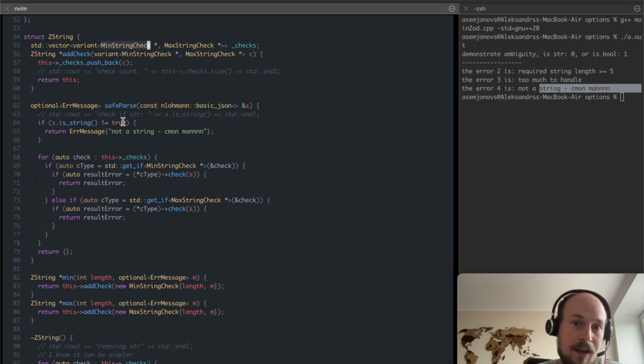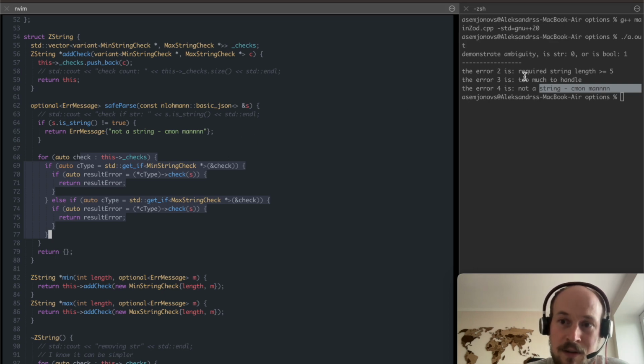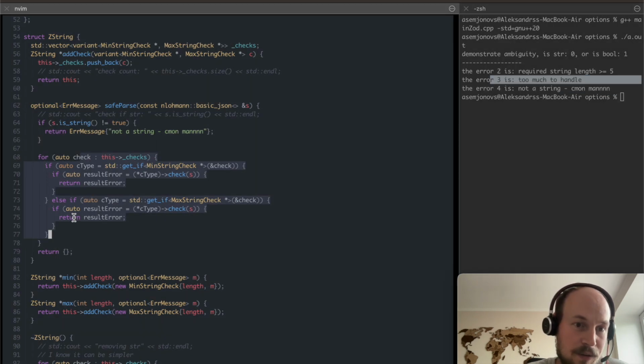So very simple. And when I do perform safe parse, just like Zod, Zod has a safe parse method, I am checking, like, what the hell am I even passing over here? Well, in the last example, we didn't pass a string, so as string, which is available by the nlohmann library, well, it saves us from checking whatever is further, and yeah, we return that error. Come on, man. And everything else, if stars are aligned, well, this is handled with something here.